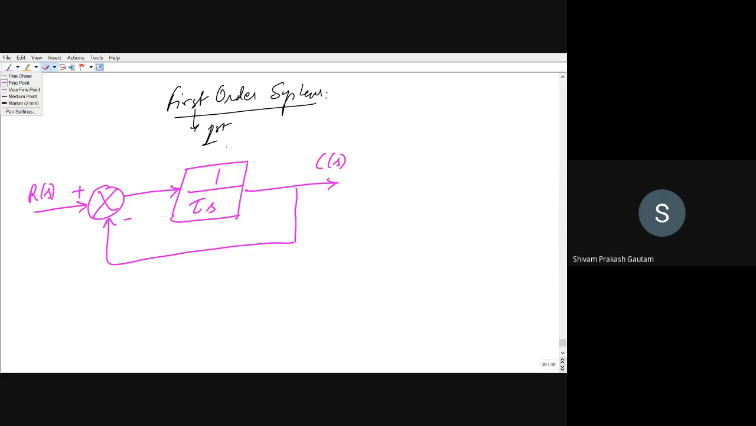I can add a block. You can see what will be the gain of this path. Can anyone tell me? It is 1 because nothing is mentioned. That means 1, right? So I can also add one block and write here 1. If there is no block, you can consider that the feedback path gain is 1. Both are the same. For now, let me remove this.